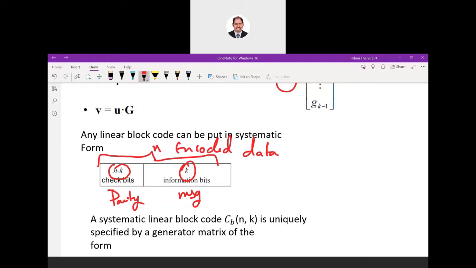And why is it linear? Every now and then I'm telling you about linear block code. What is the property of linearity? We have two code words, C1 and C2. When you add these two, again it will end up as a code word. The sum of two code words is again a code word. That is the linearity property, and that is why it is called a linear block code.